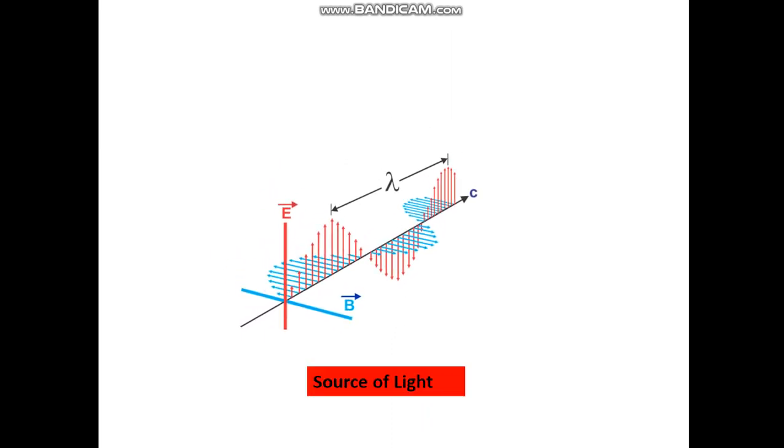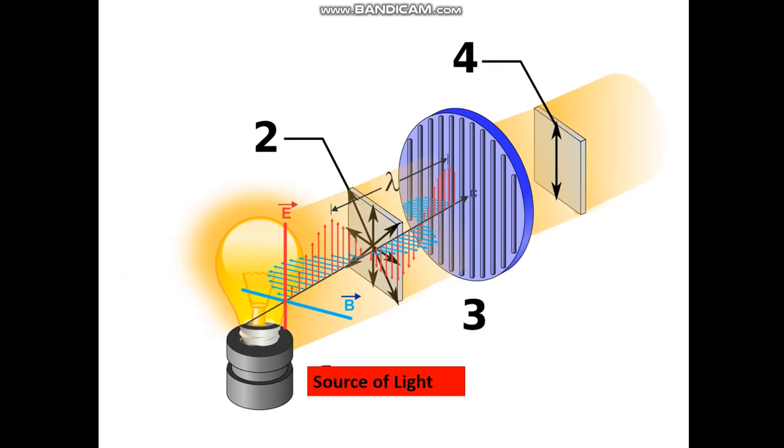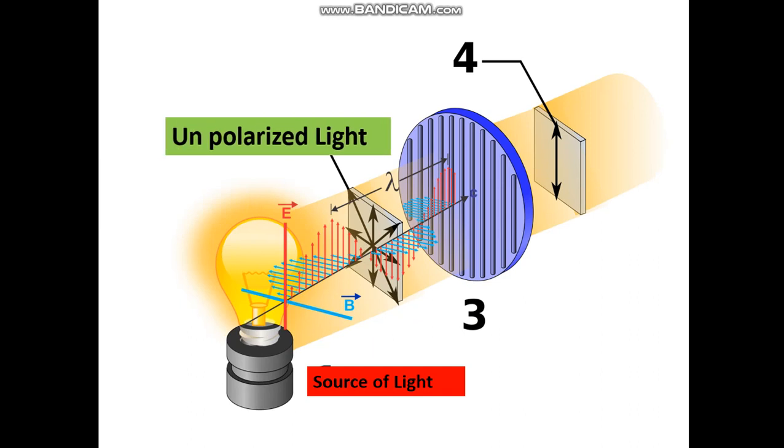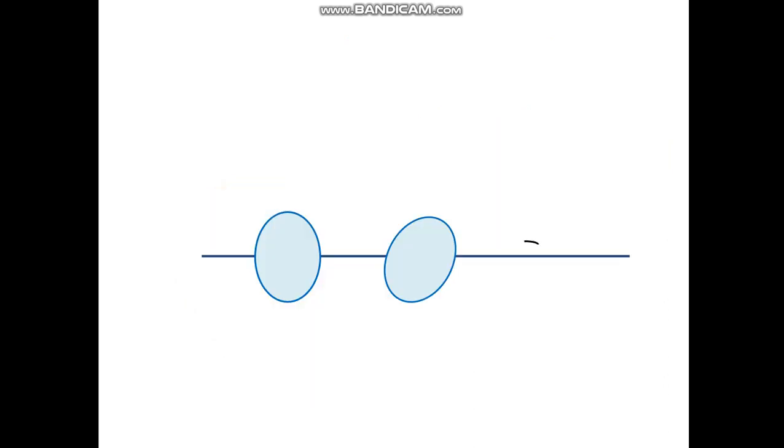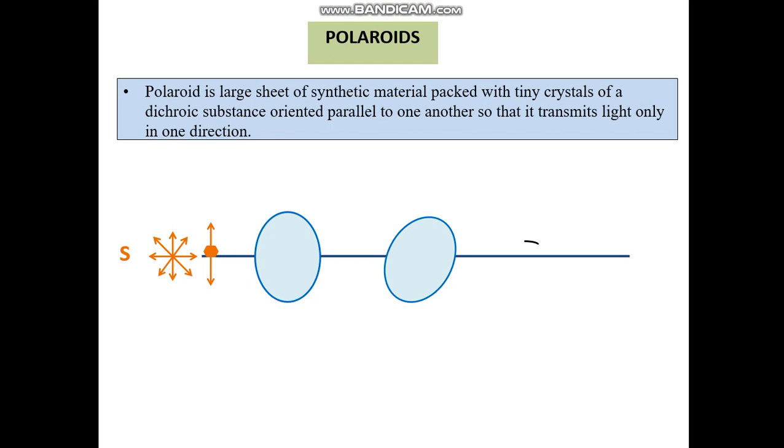Now we have an unpolarized light as a source of light. The unpolarized light reaches the Polaroids and we get the polarized light, where the vibration is in a single plane. What are Polaroids? Polaroid is a large sheet of synthetic material packed with tiny crystals of dichroic substance oriented parallel to one another so that it transmits light only in one direction.